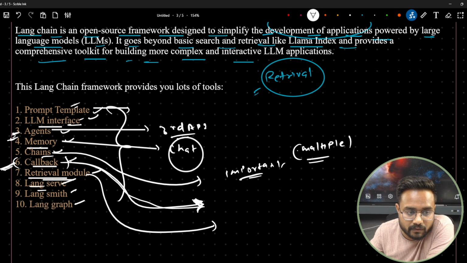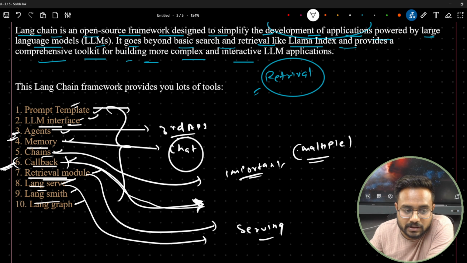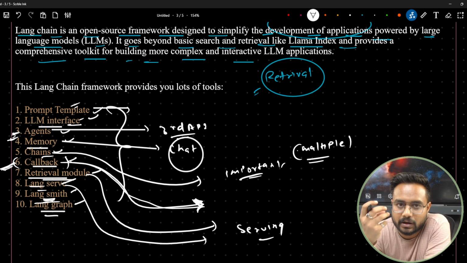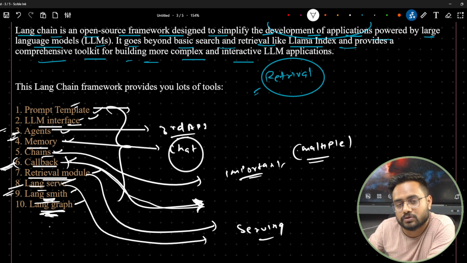Then LangServe is there for serving your application. You can serve your application by using LangServe. LangSmith is there. Okay, LangGraph is there. LangSmith, I think, will provide you an interface, similar to this LLM interface. You can go and check the documentation. I will show you. I haven't explored LangSmith. It's a recent functionality which has been added. I have used LangServe and LangGraph also. It is also a recent functionality.